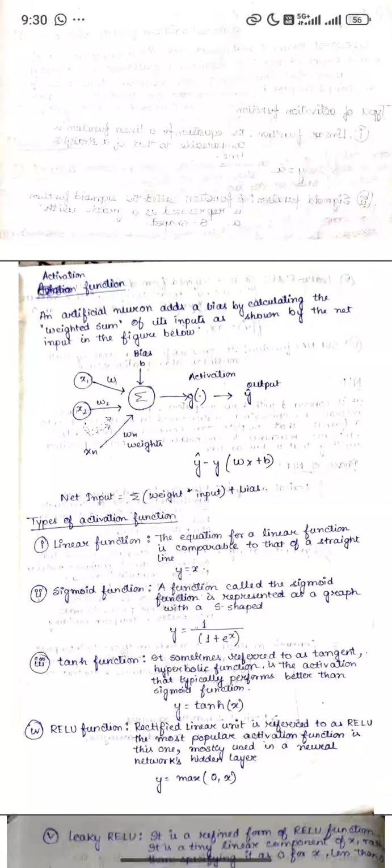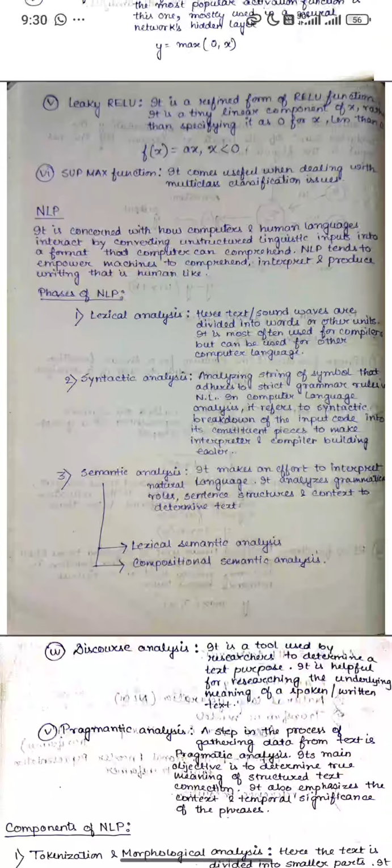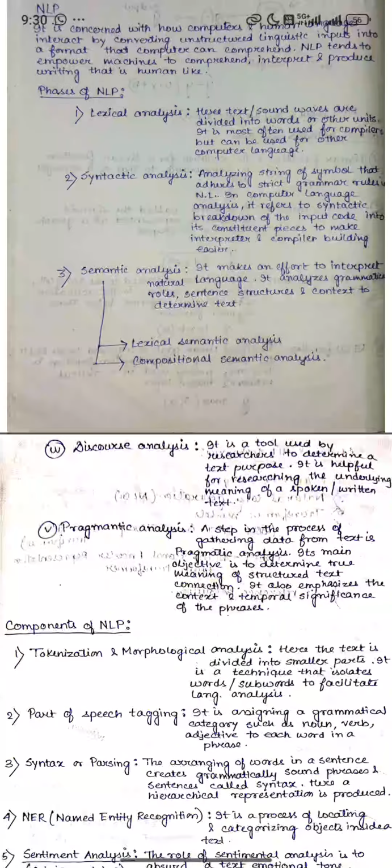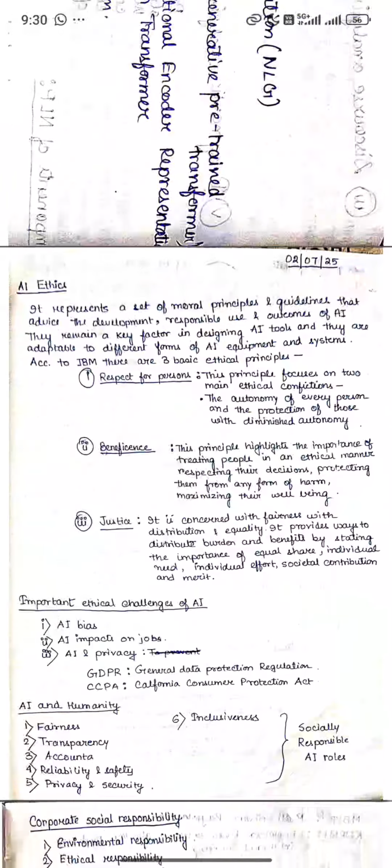So all these. Now, activation functions. Types of activation function: linear function, sigmoid function, tanh function, ReLU function, Leaky ReLU, softmax function. NLP, natural language processing, is concerned with how computers and human languages interact by converting unstructured linguistic input into a structured format. Next are discourse analysis and pragmatics. Components of NLP: tokenization, morphological analysis, part of speech, syntax or parsing, NER (named entity recognition). Advanced NLP techniques: word embedding, transformer models and all this.